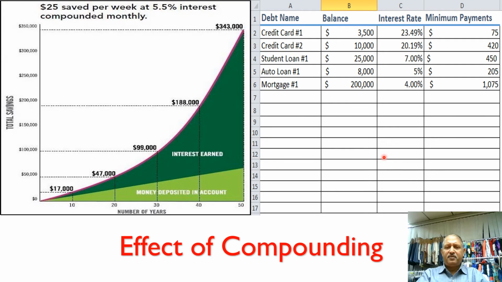Look at these two graphs. I'll explain why Albert Einstein says it's a wonderful thing. The one who understands it earns it. If we make an investment in the beginning and do not touch it, and we are not getting compound interest, then our investment will simply grow at this rate. This is the standard interest rate.